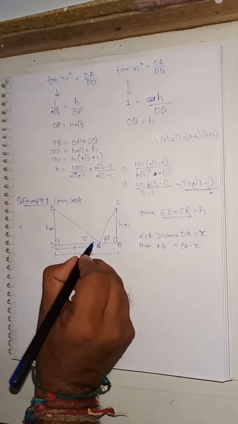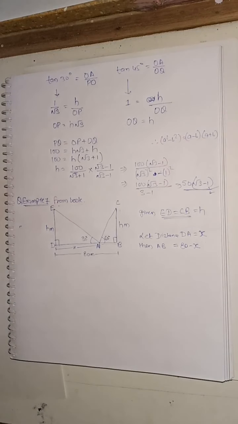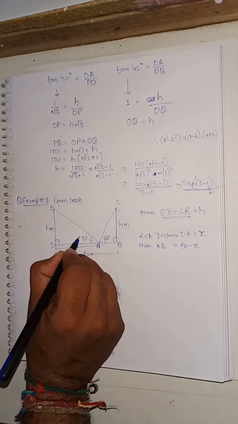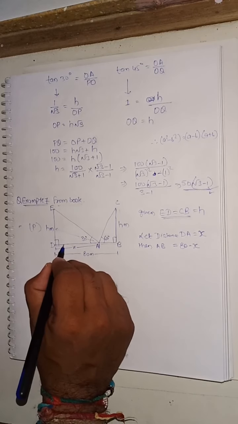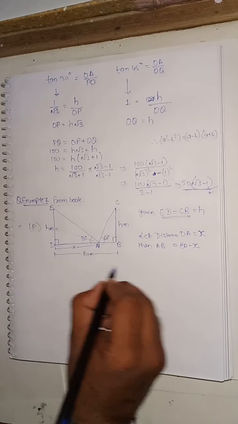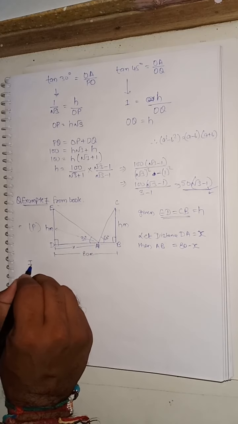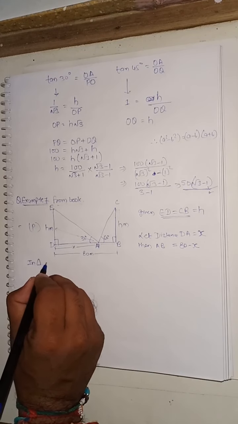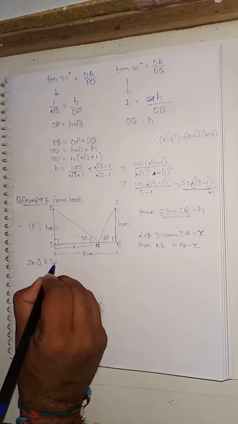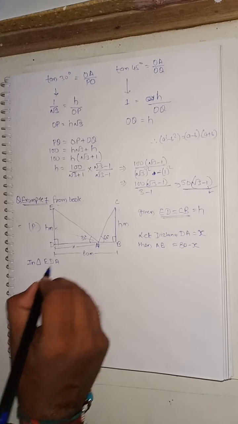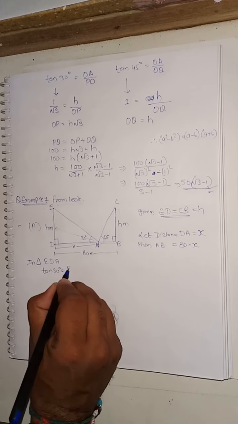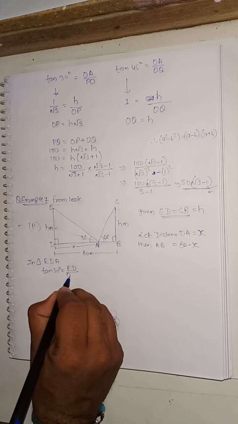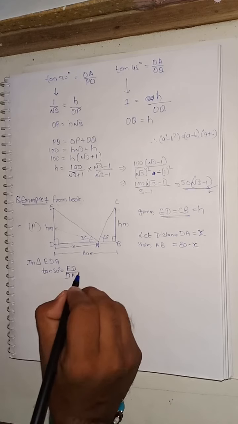Now we have an angle of elevation from here, this 30 degree, so this opposite side will become our perpendicular and this will become our base. So here in triangle EDA, tan 30 degree will be equal to ED by DA, correct?